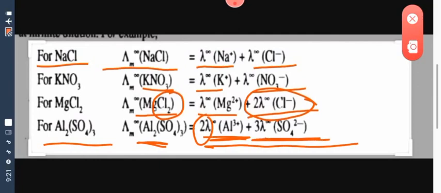So this is very simple, as you can see here. And the numericals for this are also very simple. You can easily attempt those numericals.